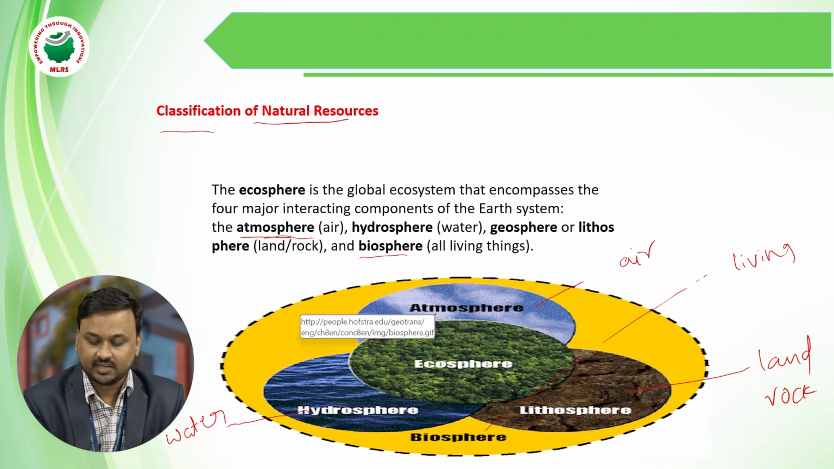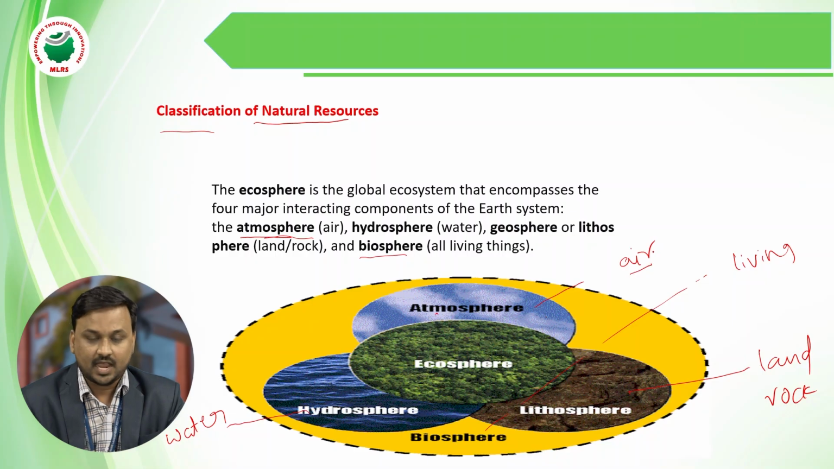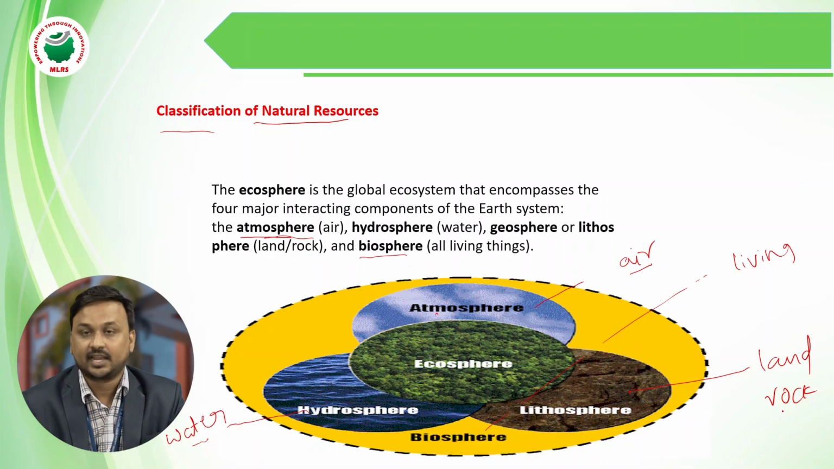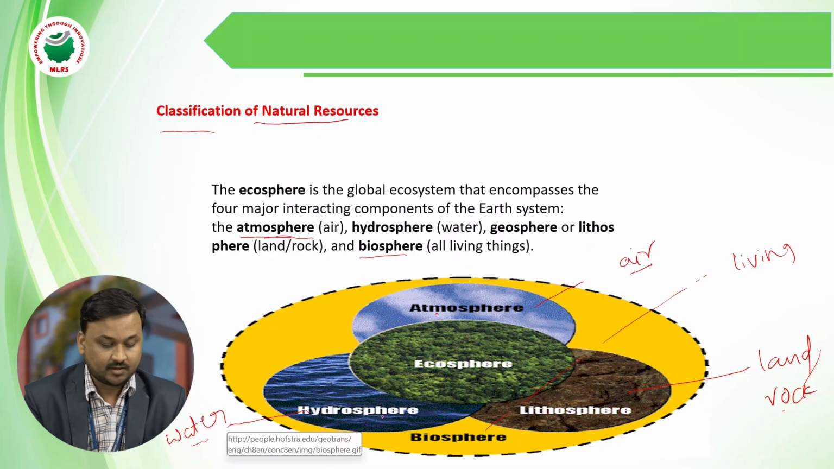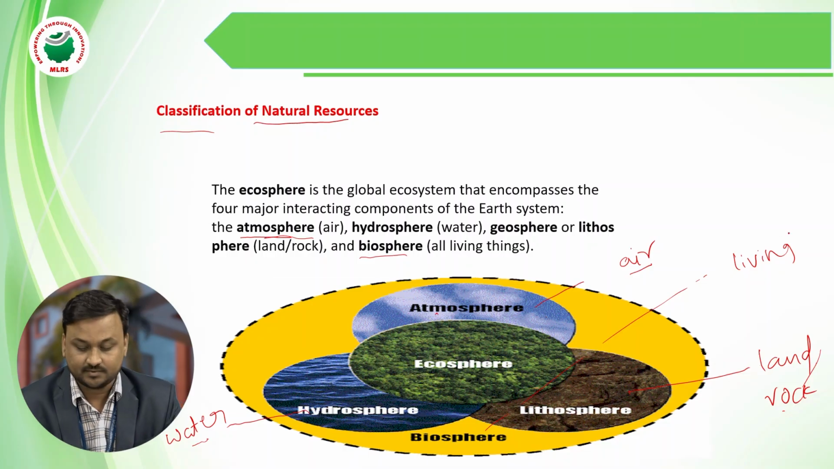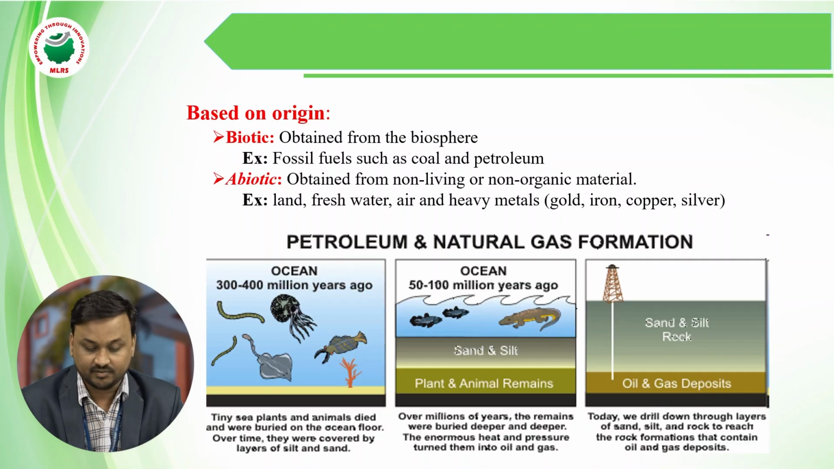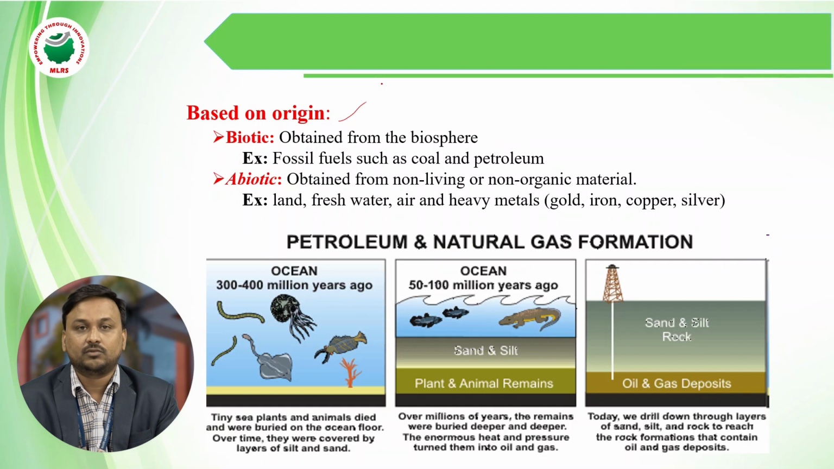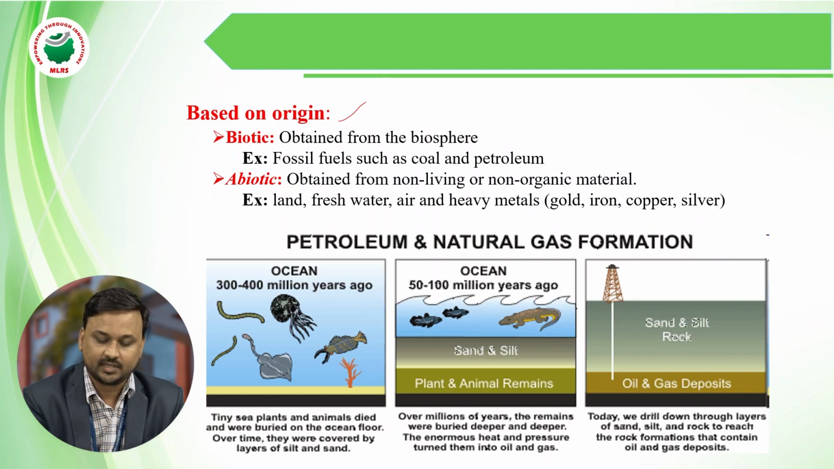So the classification of natural resources is into 4 types. Mainly the atmosphere, which has the air. Next is the hydrosphere, which contains the water. The geosphere or lithosphere has the land or rocks. And finally the biosphere has all living organisms, all living things. And based on the origin, we classify them into 2 types, that is biotic and abiotic.